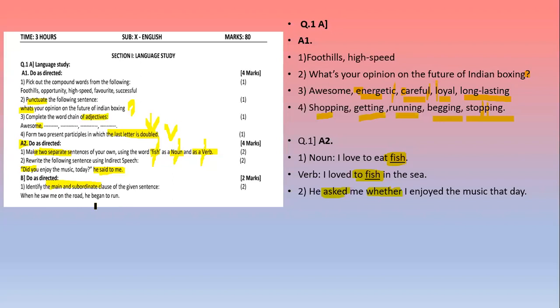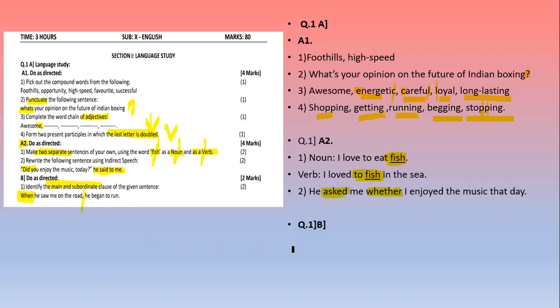Here we have two sentences. The first sentence is when he saw me on the road. And the second sentence, he began to run. Now we have to identify which one is main clause and which one is subordinate clause. Main clause क्या होता है? The sentence which has subject and verb of its own. And the next is subordinate clause which begins with a joining word.